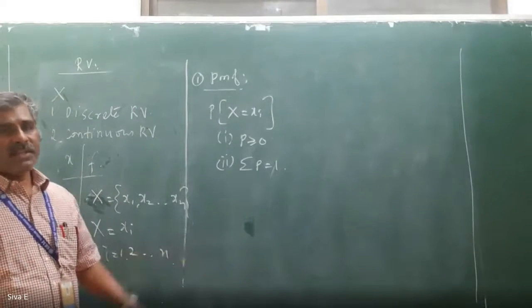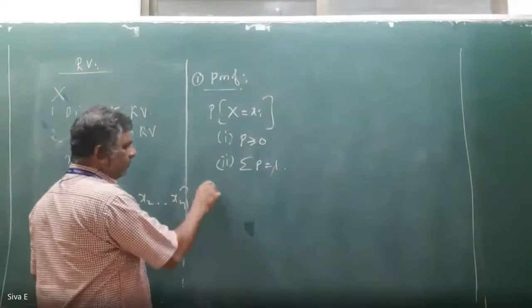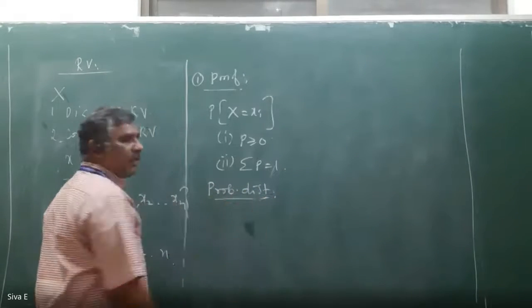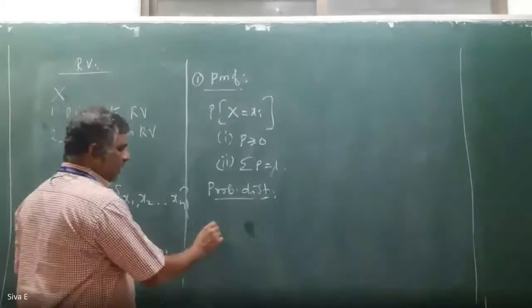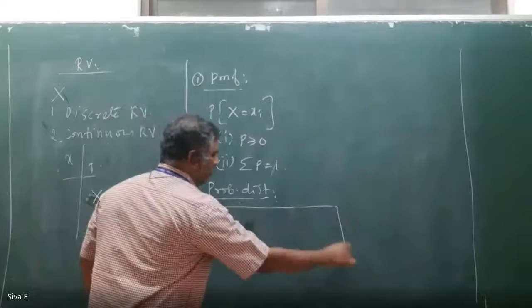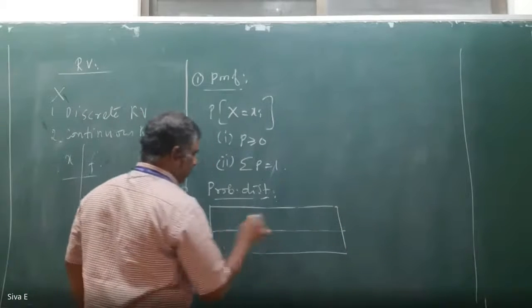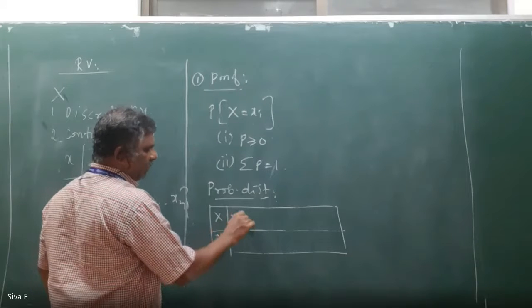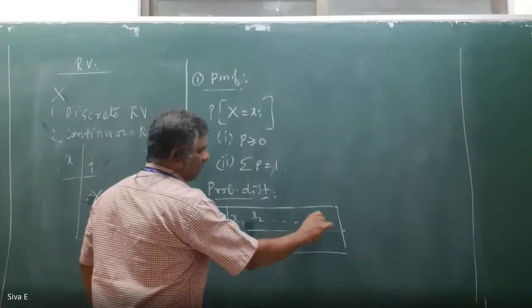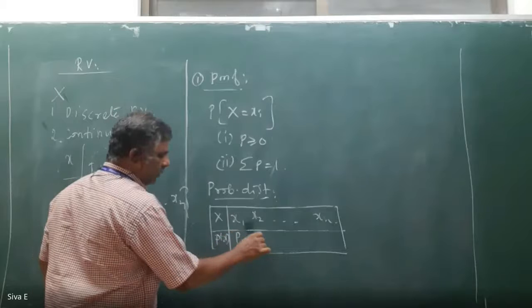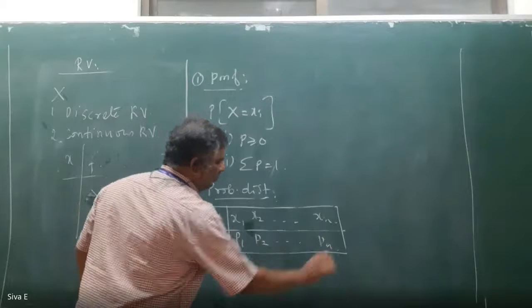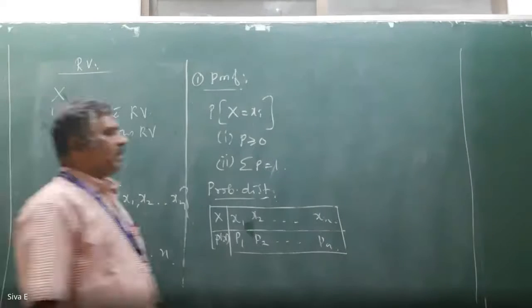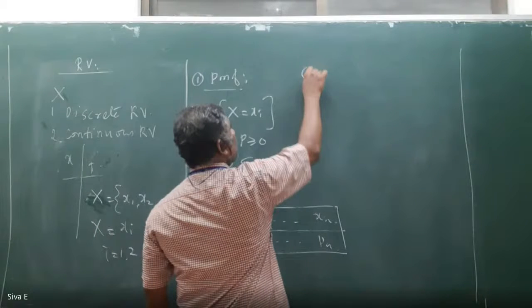The next definition is the probability distribution. What is called the probability distribution? The table format of x and the probability of x is known as the probability distribution.